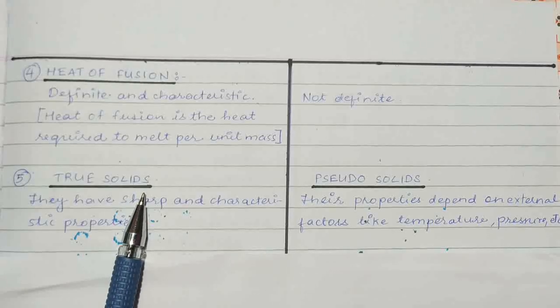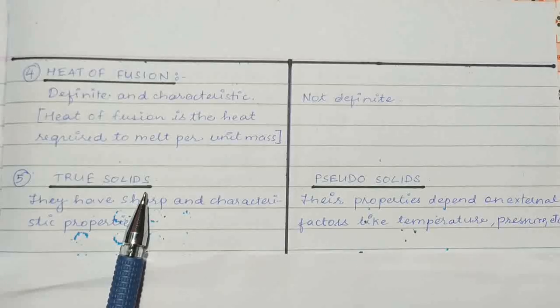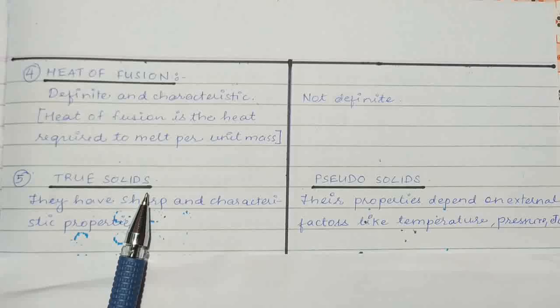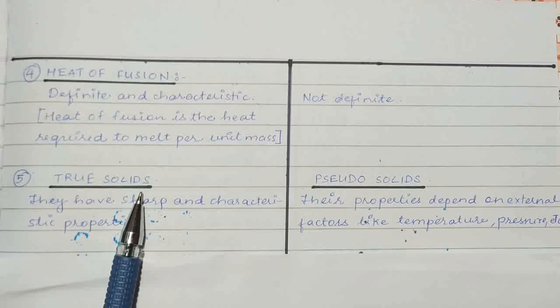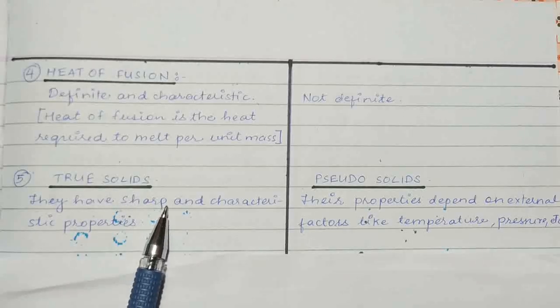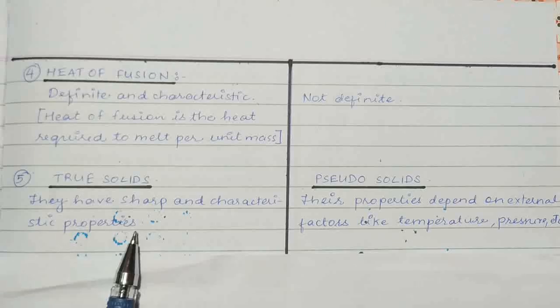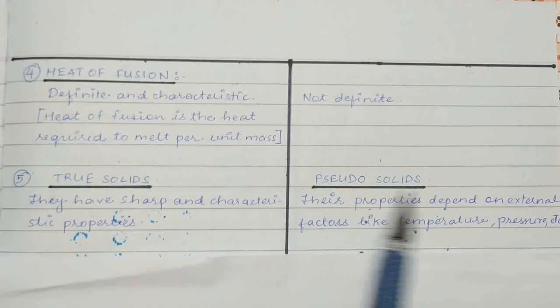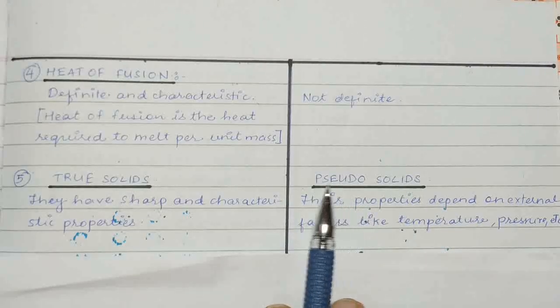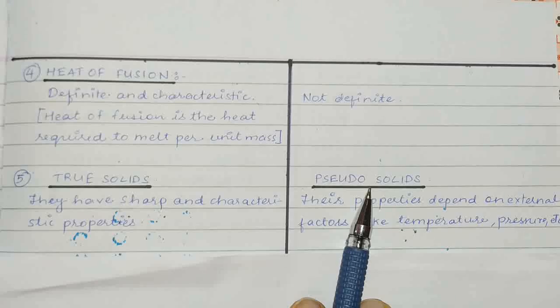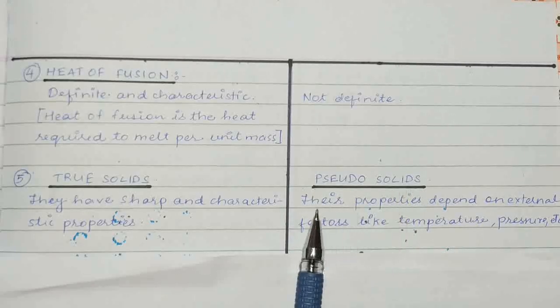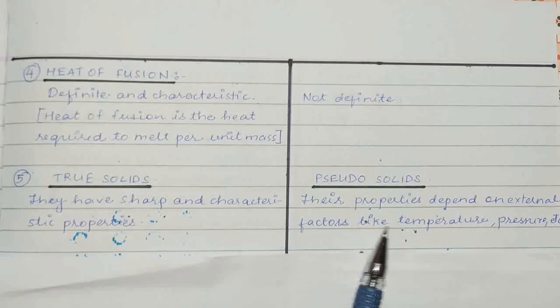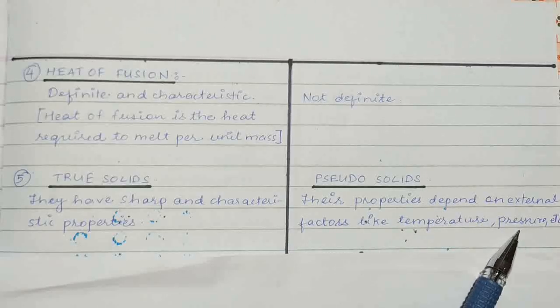So when do you say a person is your true friend? When he does not change his characters as per his need and as per his requirements, right? That time he is a true friend. So in the same way, when the solids display the same characteristic properties over any condition, they are called as true solids. Whereas pseudo solids, you know what is pseudo? Pseudo means false, fake. Pseudo solids, their properties depend on external factors like temperature and pressure and all that.